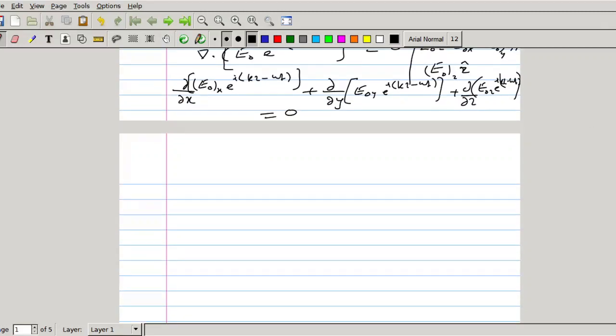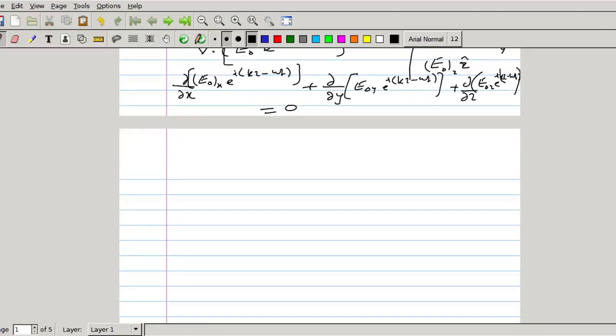Now taking the partial derivative with respect to x, E0x is constant, then dou by dou x of e raised to i(kz minus omega t) is 0. First term is 0, plus second term dou by dou y: E0y is a constant amplitude, its component along y direction, it's a value.